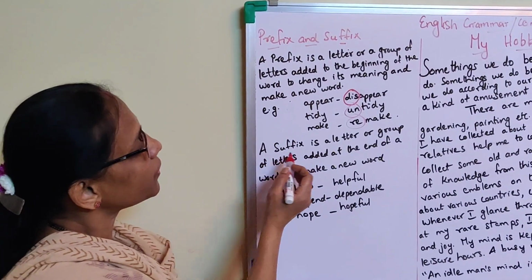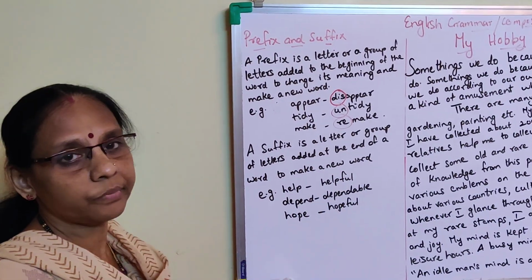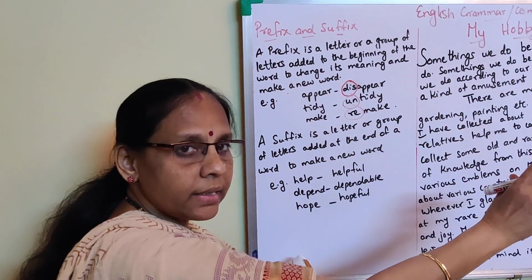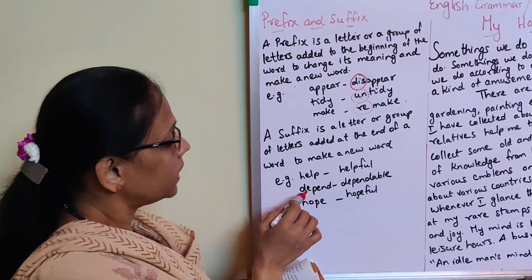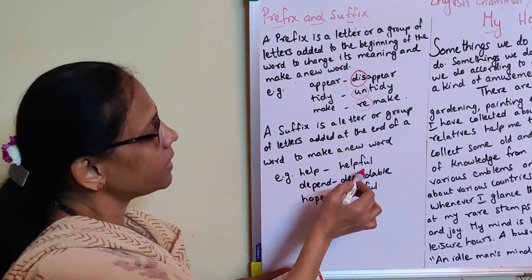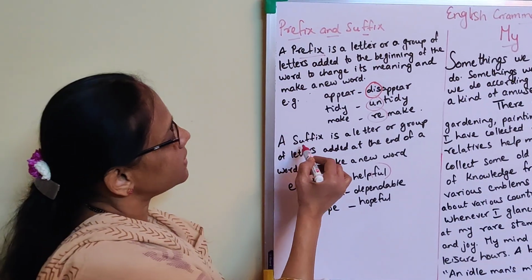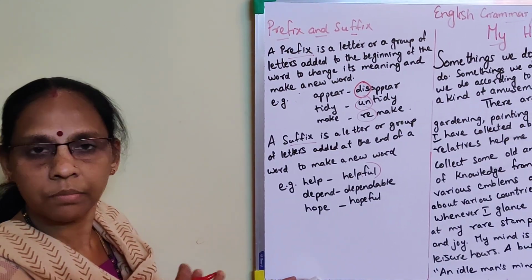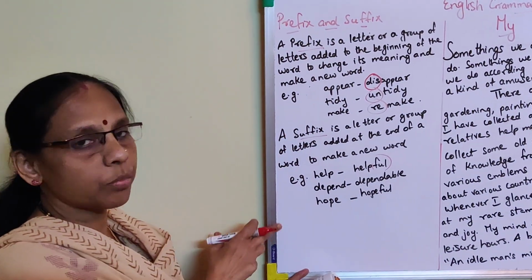Now the suffix. A suffix is a letter or group of letters added at the end of a word to make a new word. Suffix means letters are added to the end of the word, and by adding that a new word is created. For example, help, helpful. Depend, dependable. Hope, hopeful. See, here it is added, so the meaning changes. Understood? So that is prefix and this is suffix. Prefix means added before, and the meaning changes. Suffix means added afterwards, and the meaning changes. So, understood prefix and suffix?